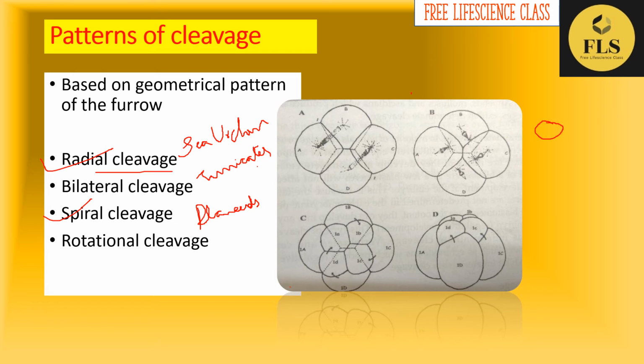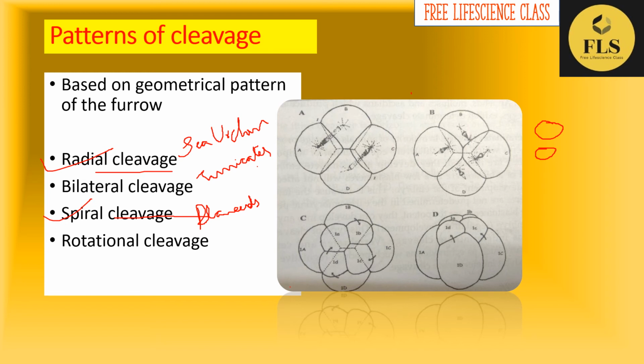One is the macromere, which has a large size, and one is the micromere, which has a small size. It is arranged like this. It is not overlying the other, but is pinched off and seen towards the right or left of the macromeres. Such type of cleavage is seen in Planocera, annelids, mollusks, etc.